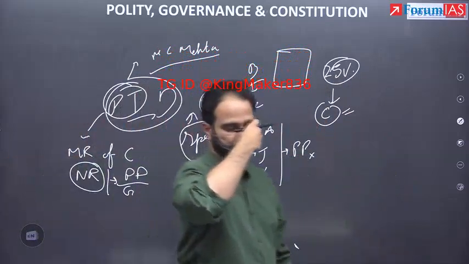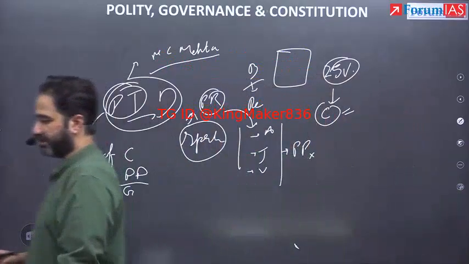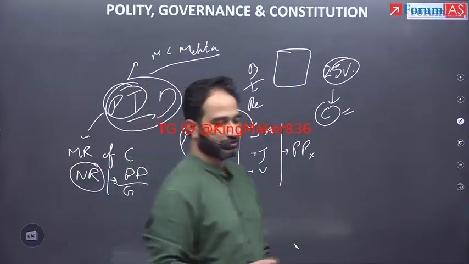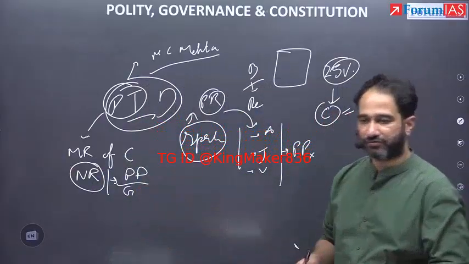Write down the factors in bullet points. First, the inherent characteristic of the resource.